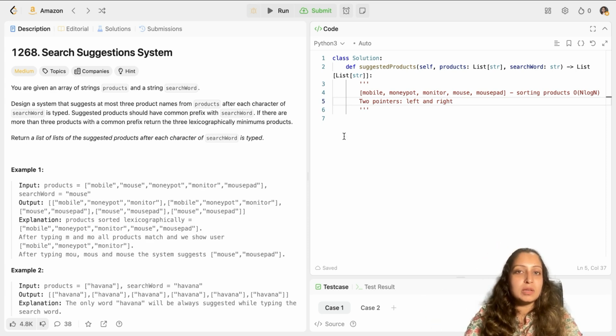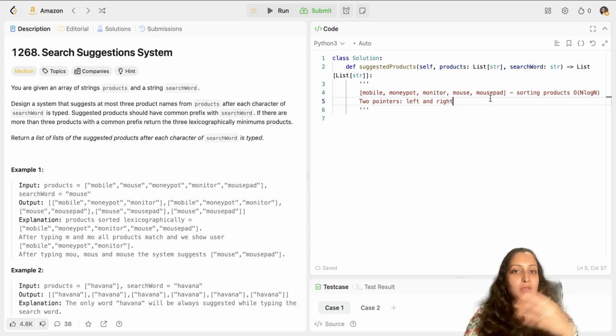Suppose M is typed, as in the word mouse. I will check for my left pointer if the first character is M, and I will check in my right pointer if the first character is M. If both the conditions are met, that means not only those 2 words, but all the words in between, since this product list is now alphabetically sorted, will also match. So then you will return the top 3, since it's alphabetically sorted. Now, as soon as you type MO, you will move to the second character in the left pointer word and check if the left pointer word has MO, it does. And then you will check for the right pointer.